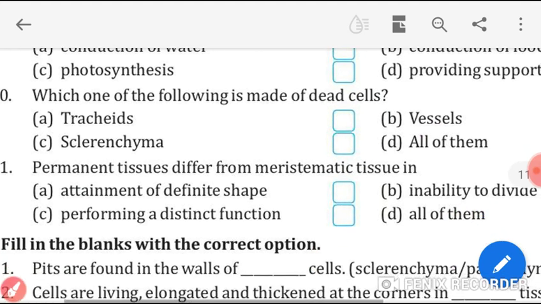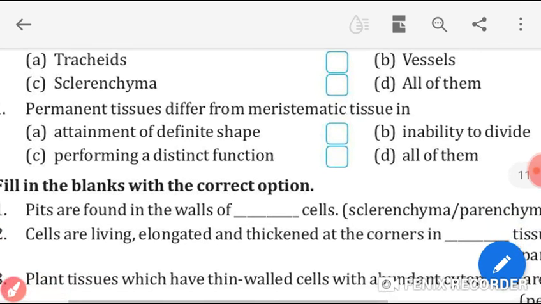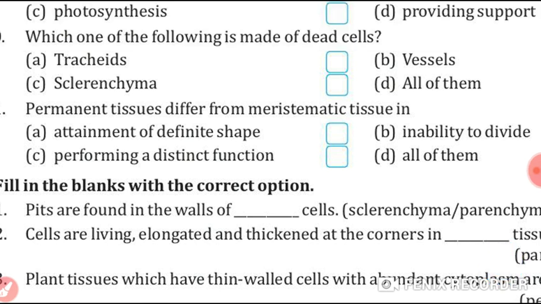Next, permanent tissues differ from meristematic tissues in attainment of definite shape or inability to divide or performing a distinct function or all of them? Yes, answer is what? All of them. Okay, students.